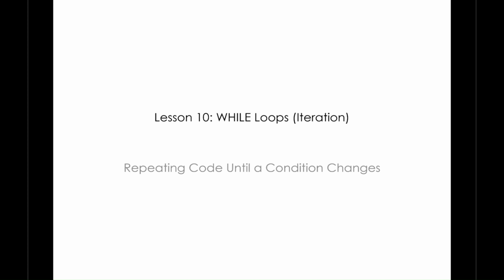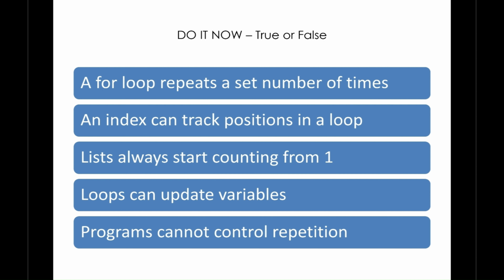So let's have a look at the do it now based on last lesson. Question 1, true or false? A for loop repeats a set number of times. Question 2. An index can track positions in a loop. Question number 3. Lists always start counting from 1. Question number 4. Loops can update variables. And question number 5. Programs cannot control repetition. Get your answers ready, we'll go through them shortly.